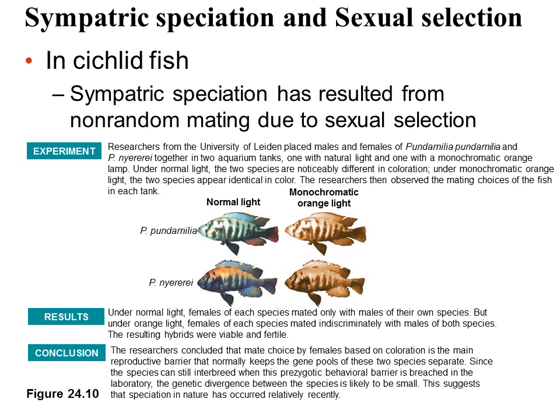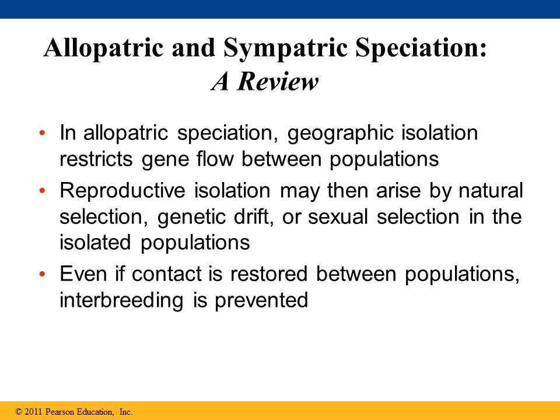So different species of the cichlid fish do not mate based on the color, so in the same environment under normal light, they will not mate. But if you put them under the same orange light, the two species will appear identical and they will freely mate. So, based on sexual selection, it causes sympatric speciation.